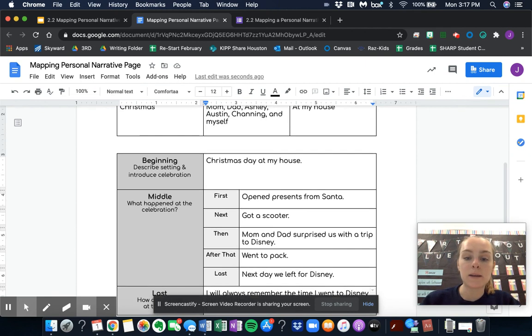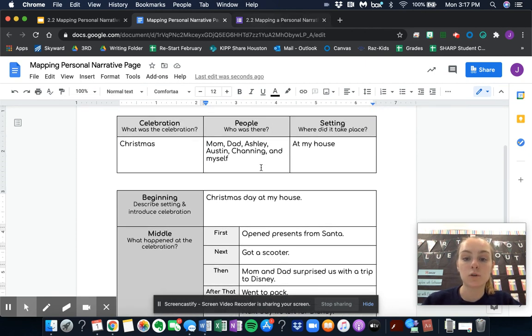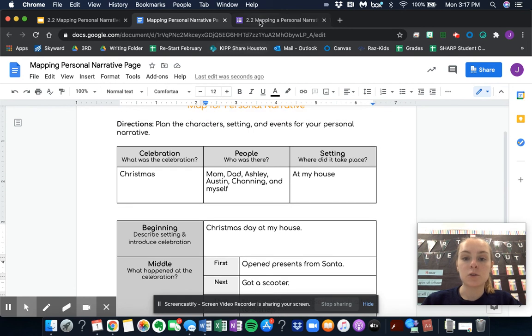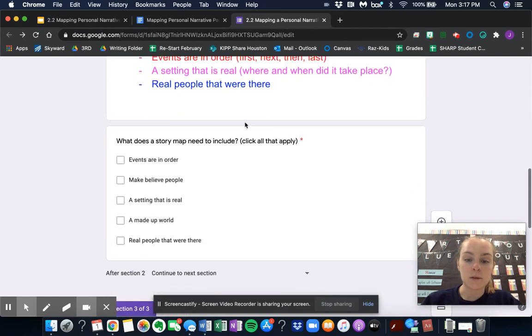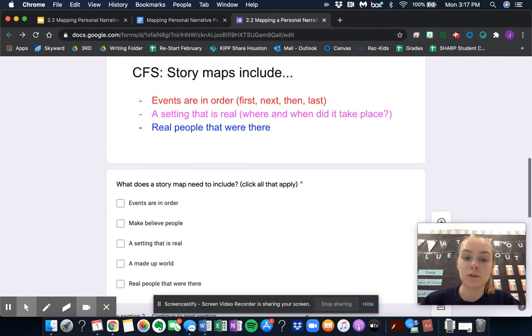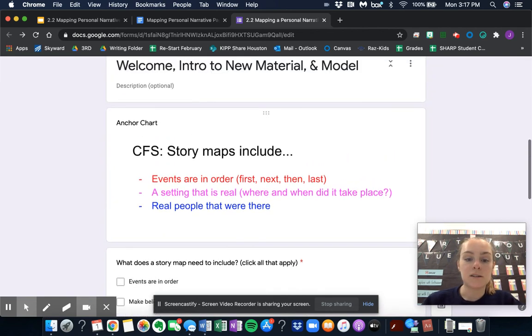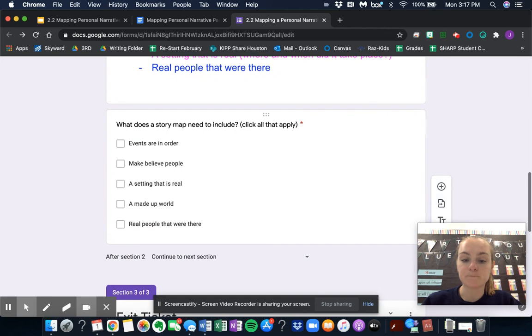So, in a moment, you will be answering some questions in your Google form. Okay, so you'll be answering one question. It says, what does a story map need to include? And you are going to click all that applies. So make sure you read each one and notice that it may have more than one answer. So it could have maybe 2, 3 answers. We'll see. And notice you have an anchor chart here to help you.